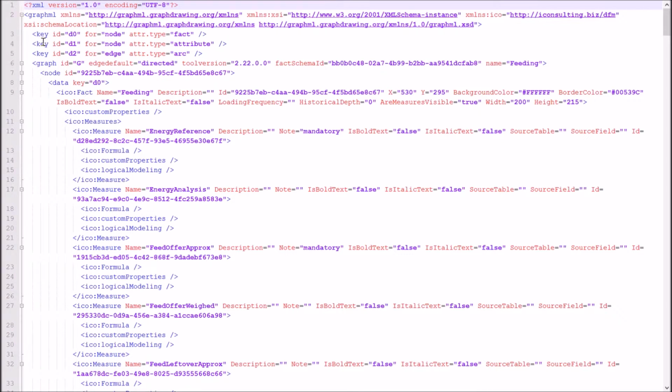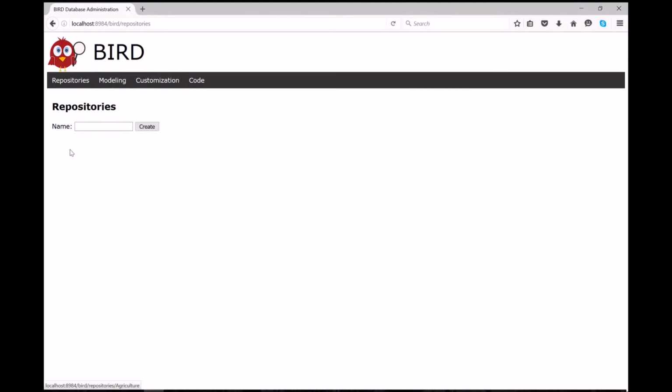Indico Builder stores its DFM models in an XML format. Once modeled and stored, the reference multidimensional model may be imported into the model repository, which is an XML database. Let's create a new repository, Agriculture, using the web frontend. We stress though that the actual contribution of this work is a set of back-end xQuery functions rather than this simple interface.